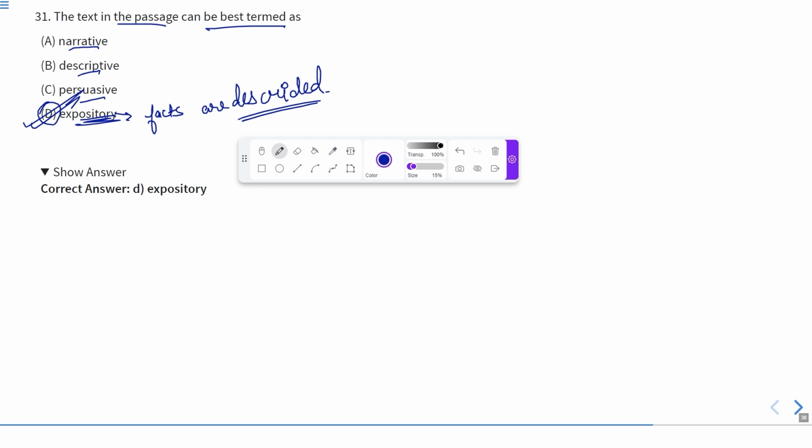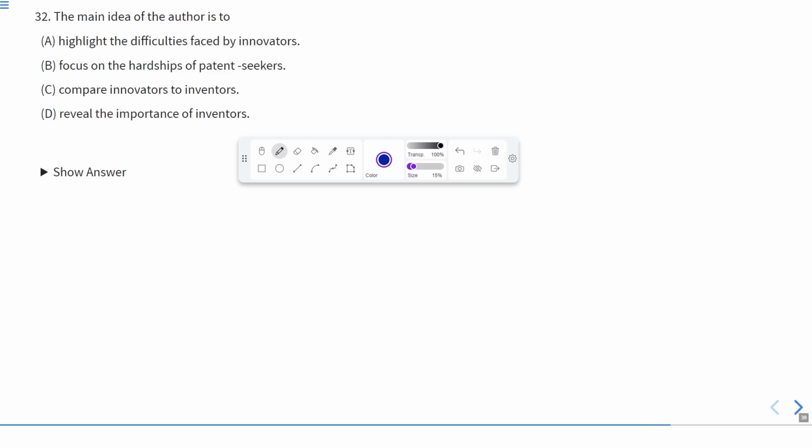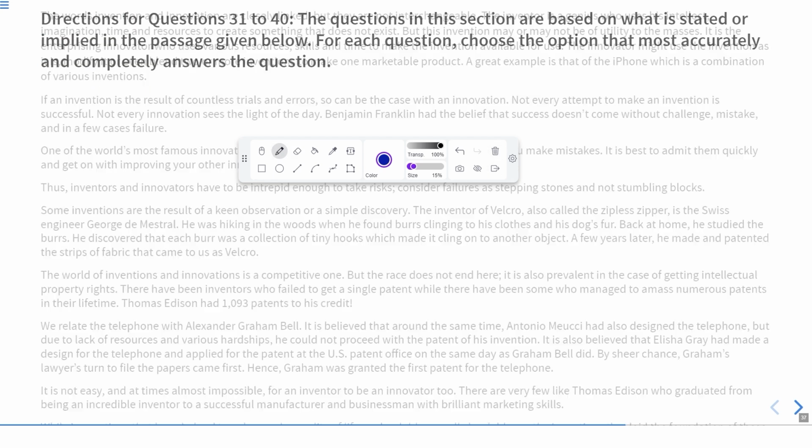Now let us move to the next question. The main idea of the author is to: highlight the difficulties faced by innovators, focus on the hardships of patent seekers, compare innovators to inventors, or reveal the importance of inventions. Now, let us get back to the passage.